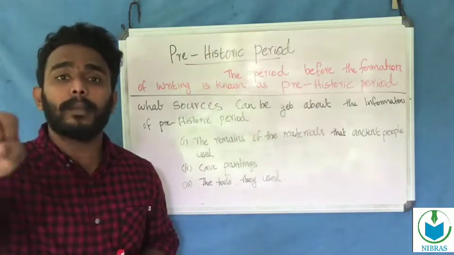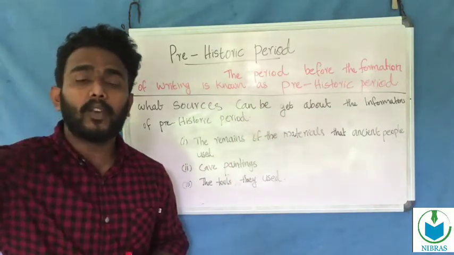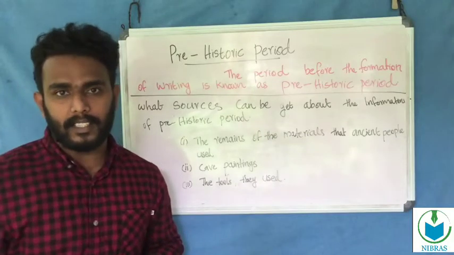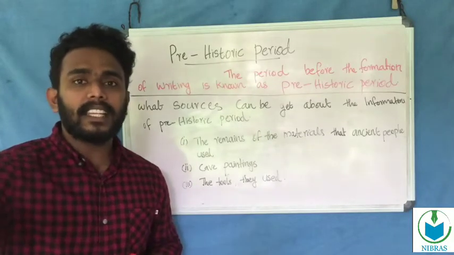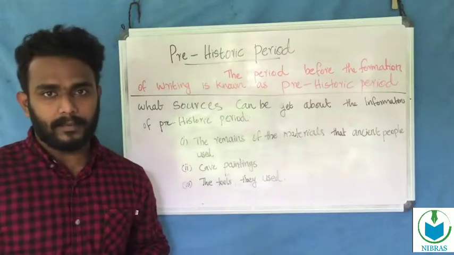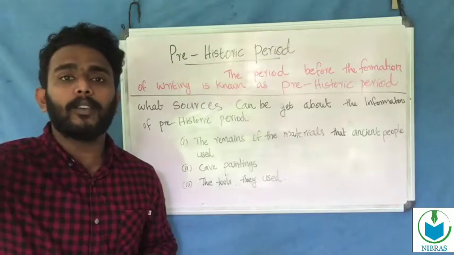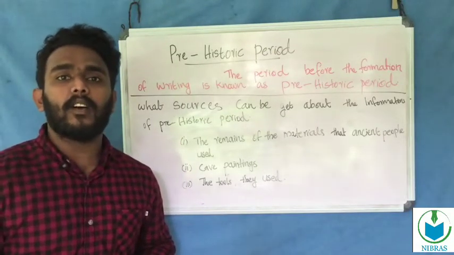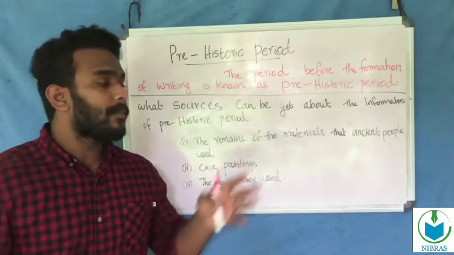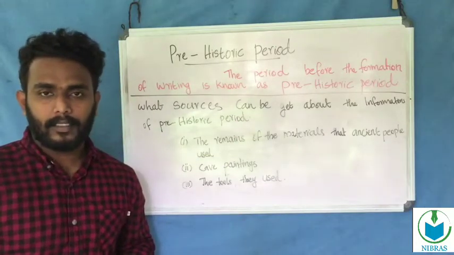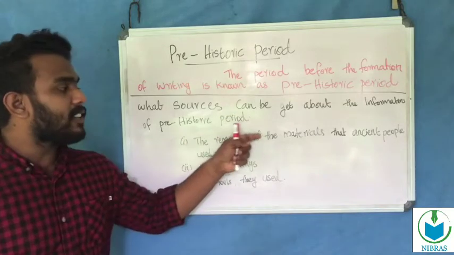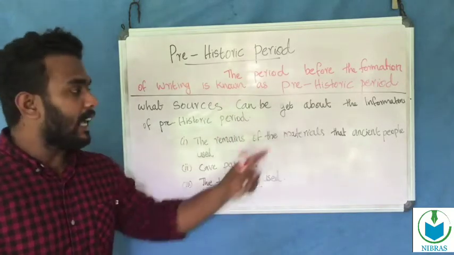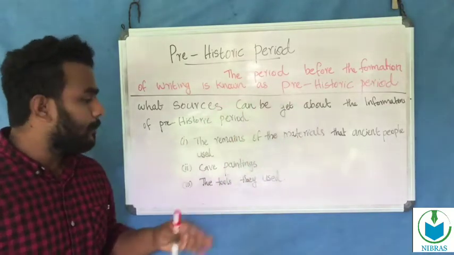The people used so many materials, and those remains are found after a long period. It tells about the lifestyle of human life in the ancient time.